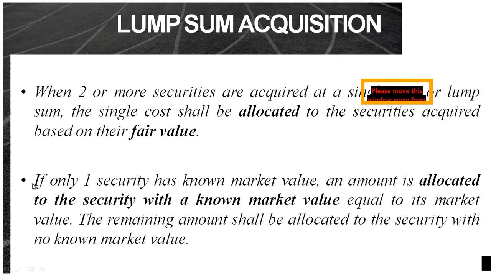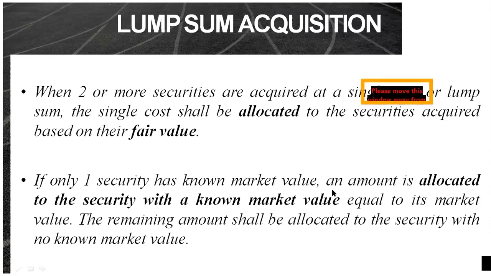Now, what if hindi available ang lahat ng fair market value? So just take note that if only one security has known market value, what you're going to do is that an amount is allocated to the security with a known market value equal to its market value. So ibig sabihin, say for example, the total basket price is 100,000.